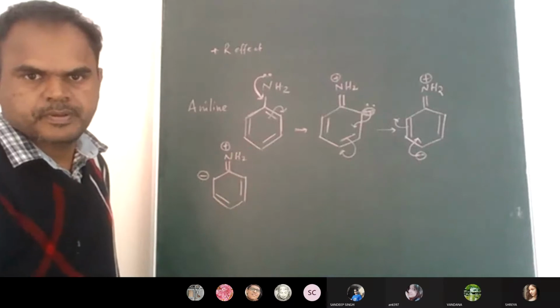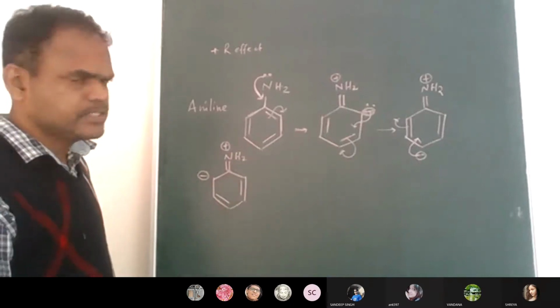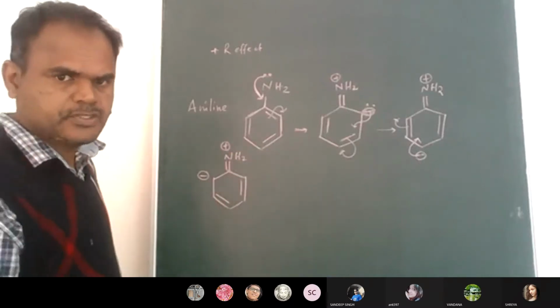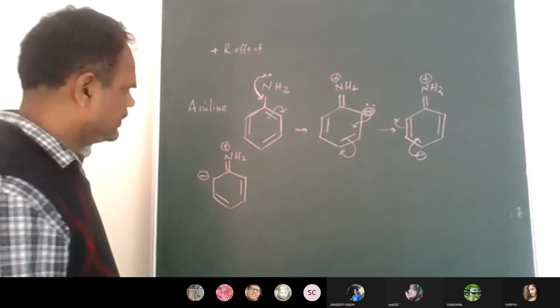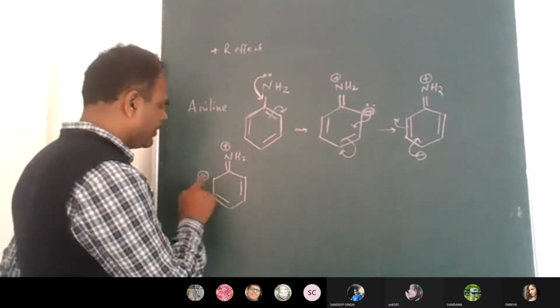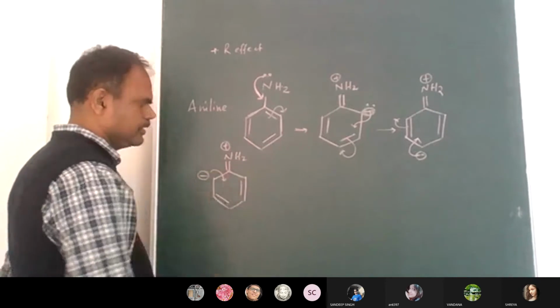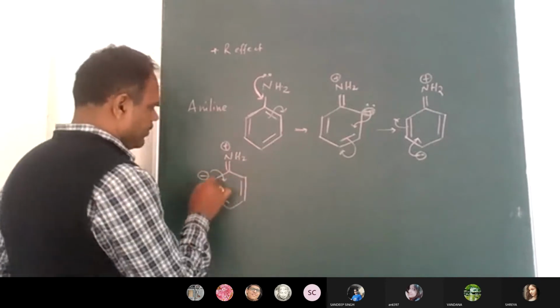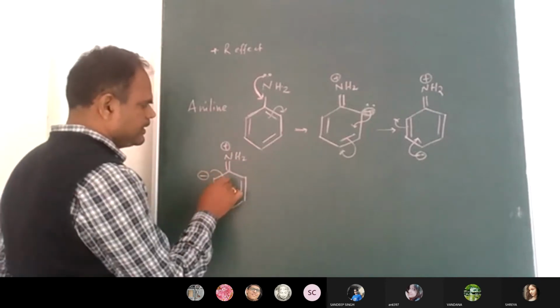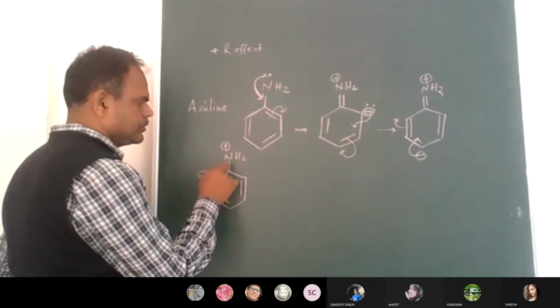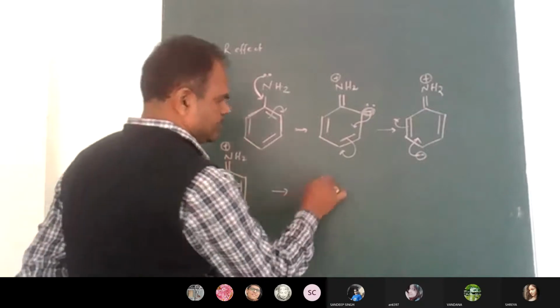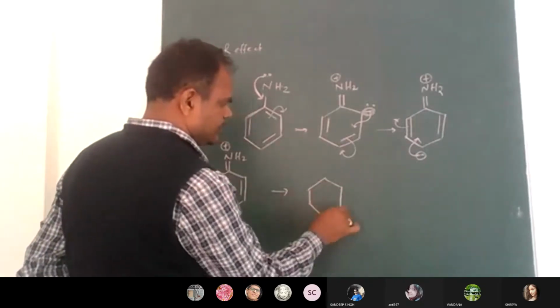You also write these structures in your book so that it becomes practice for you. Because now, how long will this negative charge reside on the sixth carbon? It will go inside again. When this negative charge goes inside, what happens? It causes repulsion to this pi bond. So what structure do you get now? You can see.